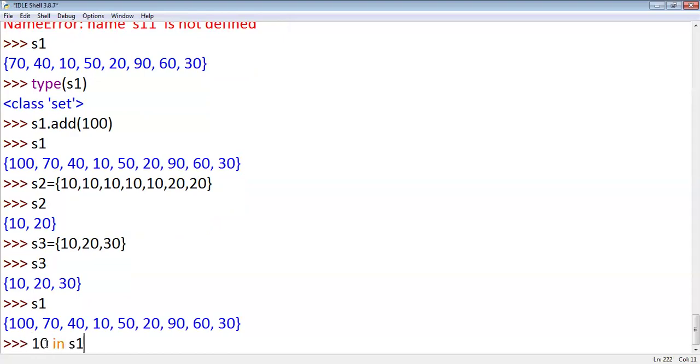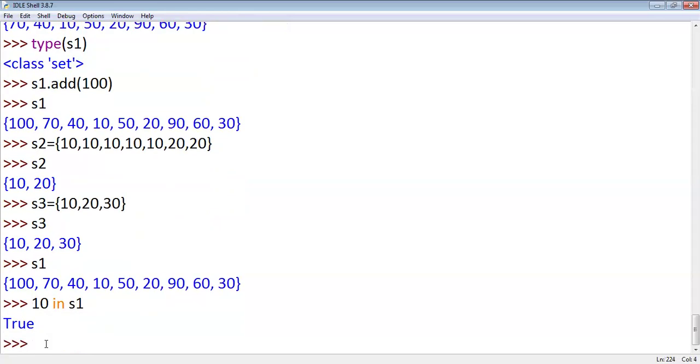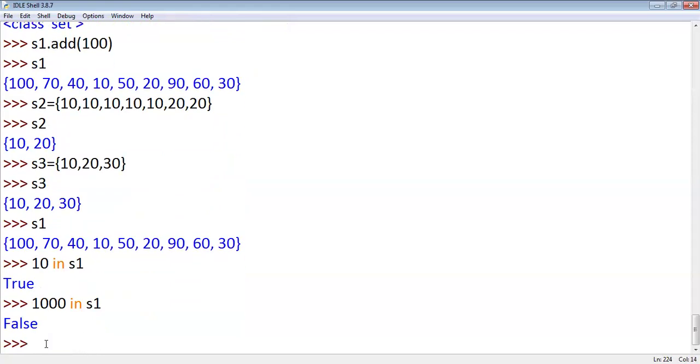If I write 10 in S1, it returns true. Suppose I want to check whether 1000 is in S1 or not. If I say 1000 in S1, it returns false. Why does it return false? Because 1000 is not a member of the set S1, hence it returns false. There is an opposite operator, not in. We'll discuss it when we discuss set functions. Is it clear or not?